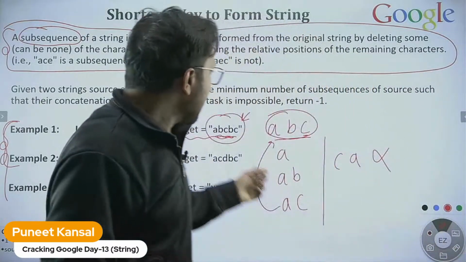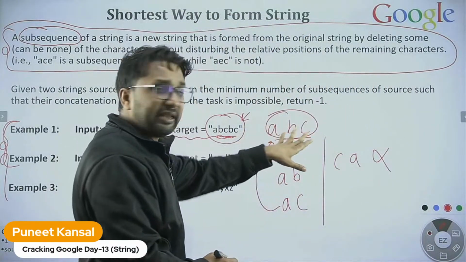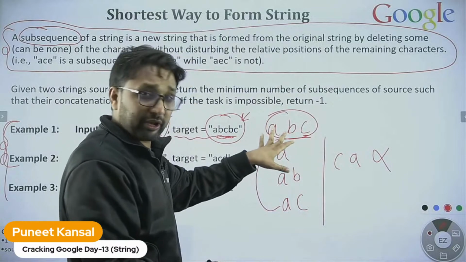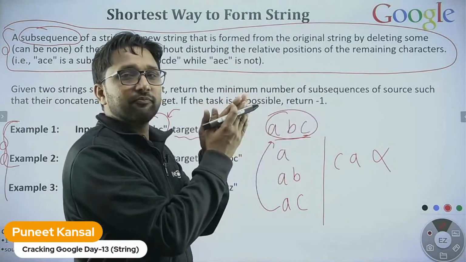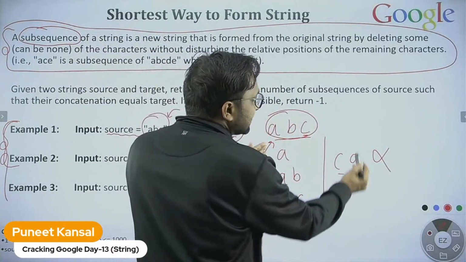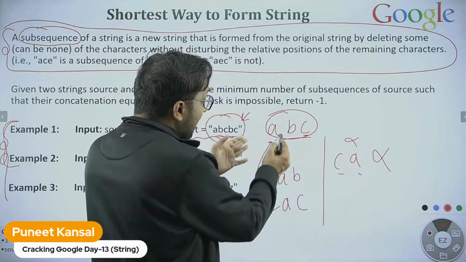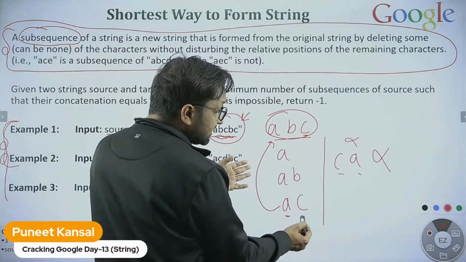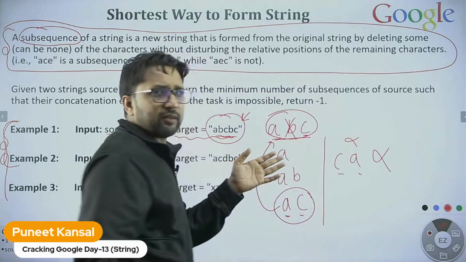Subsequence means we can consider any character in this string, but that should be in the sequence only. After C, A is not coming, so we cannot consider this. After A, C is coming, so we can consider this. We remove B from here, so A and C can be the subsequence.